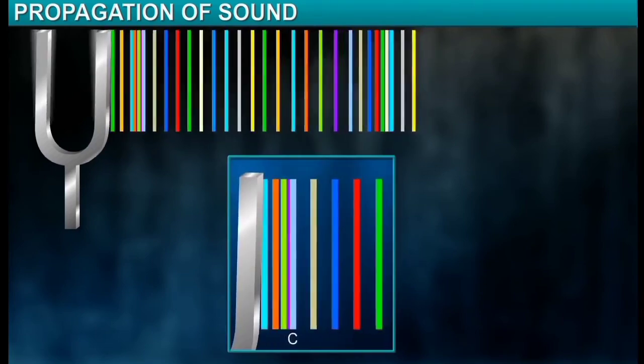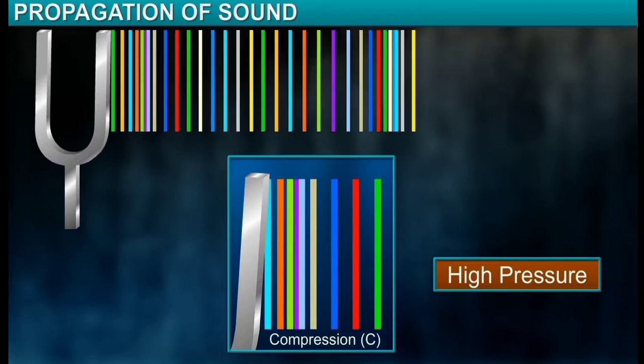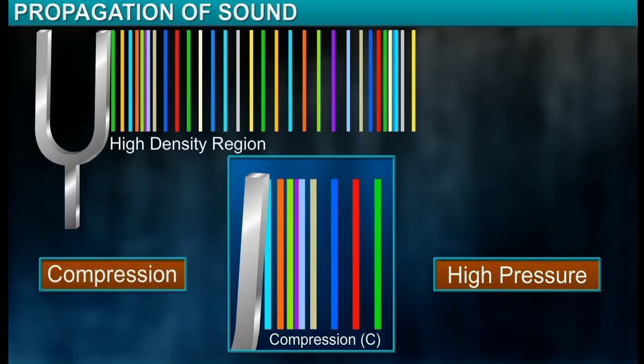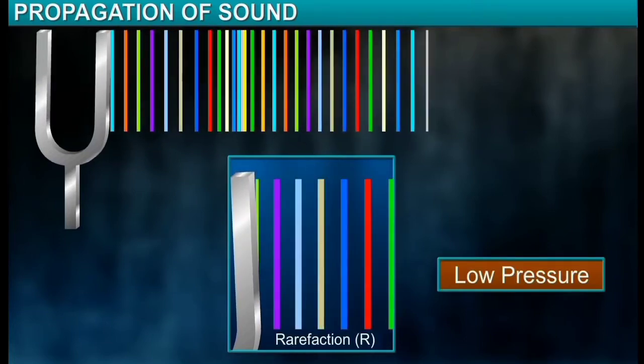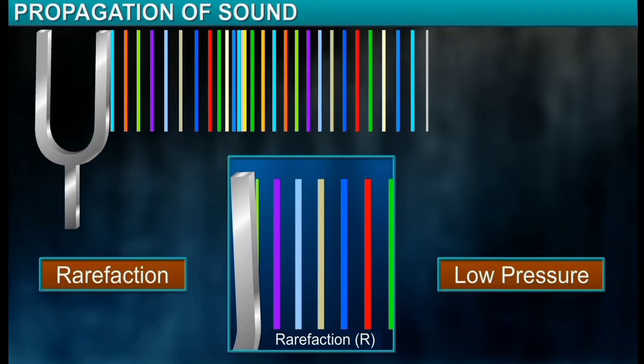The vibrating prongs of the tuning fork push and compress the particles in front when moving outwards, creating a region of high pressure. In this region of high pressure, the density of air is higher than normal. This region of high pressure is called a compression. When the prong moves backwards, it creates a region of low pressure, called a rarefaction. In this region, the density of air is lower than normal.